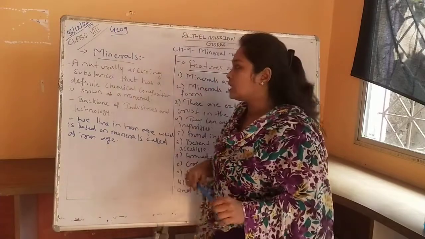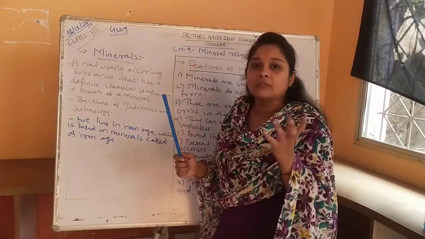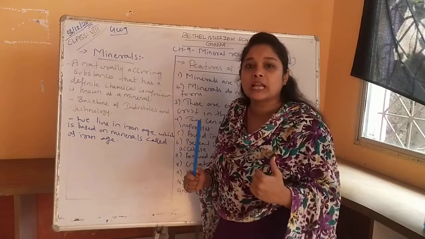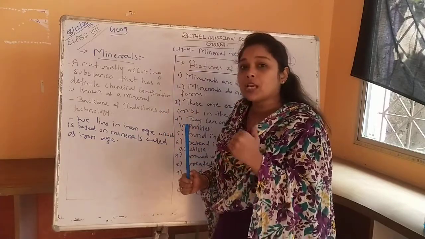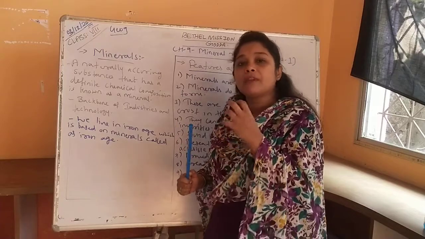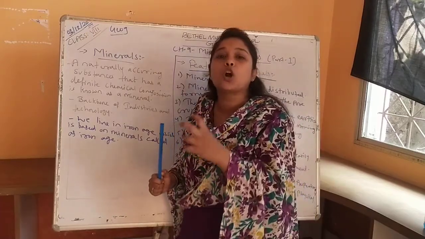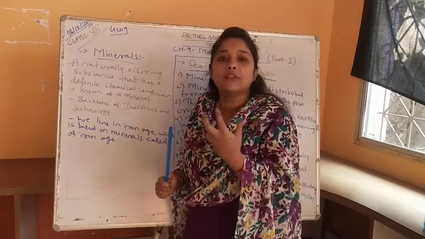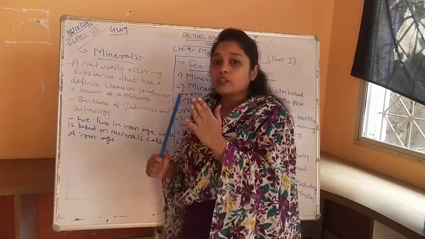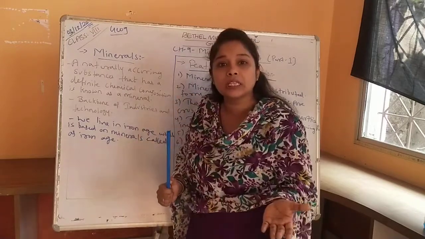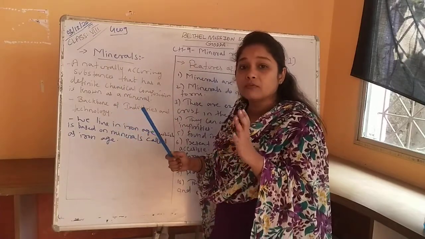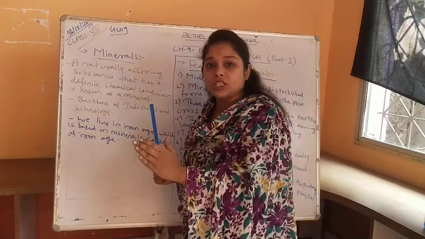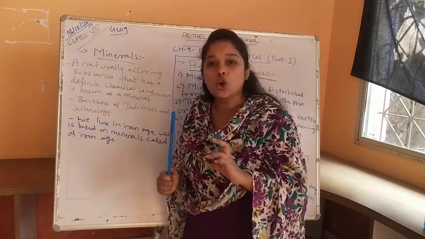Each and every mineral has its own unique composition and physical features which make it different from other minerals, and that is why minerals are naturally occurring substances which have a definite chemical composition.